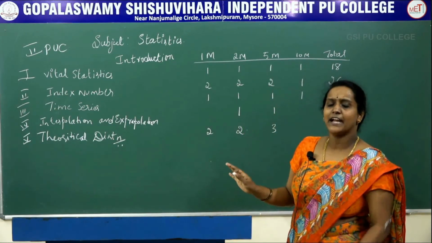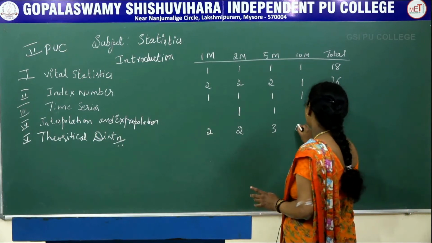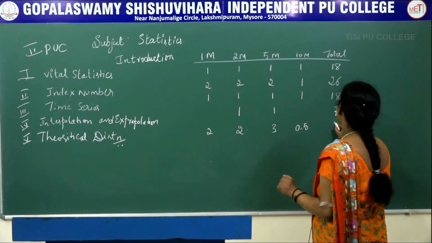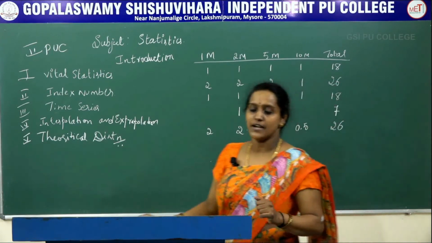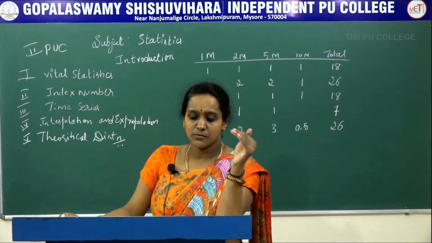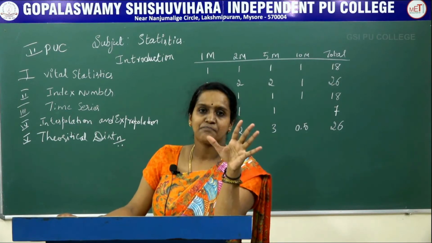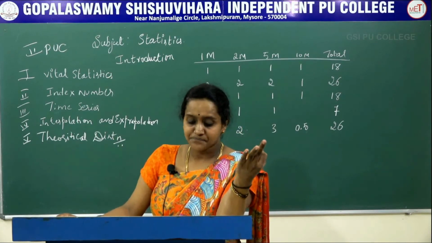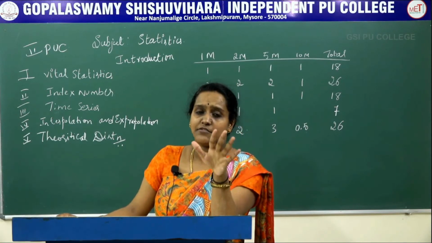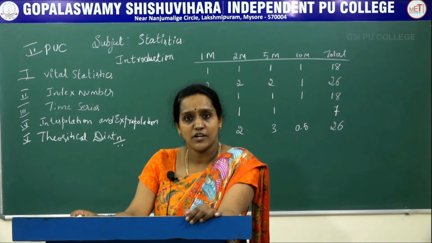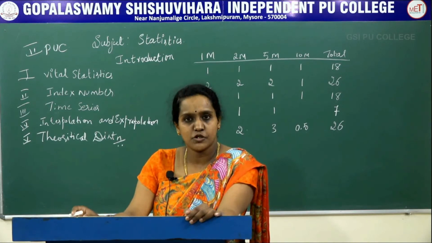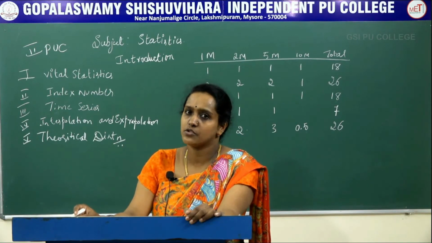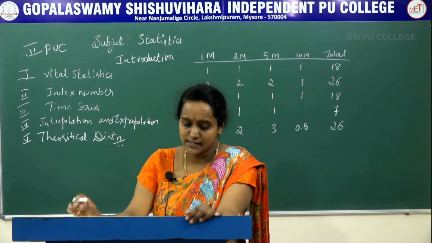In 10 marks we will get 0.5, that is a 5 marks question, so we will consider it as 0.5, and the total weightage of this chapter is 26 marks. That is, in theoretical distribution we will study about 5 distributions, their features, definitions, characteristics, problems, everything. In theoretical distribution we have the Bernoulli, binomial, Poisson, hypergeometric, normal distributions, student T distribution, and chi-square distribution. These are the distributions we are studying in theoretical distributions.